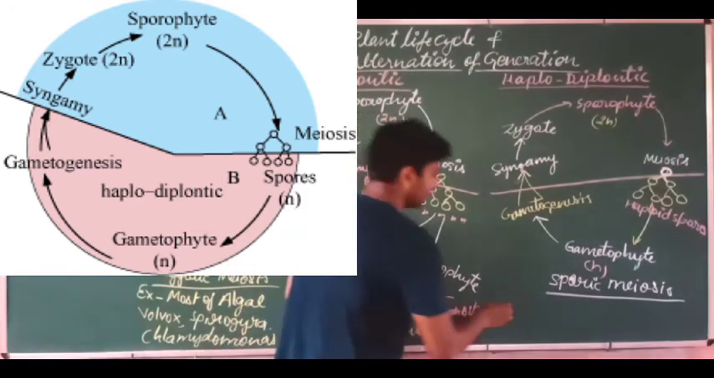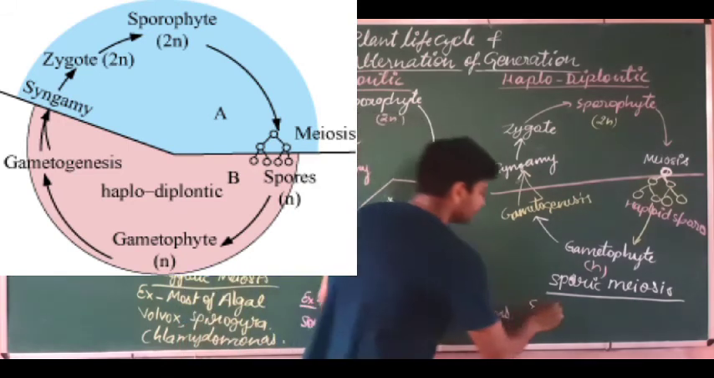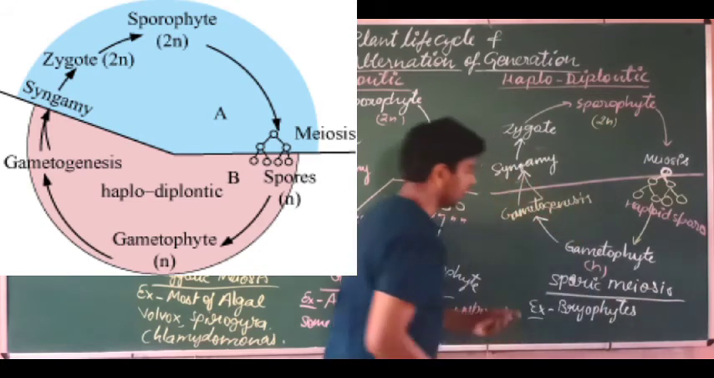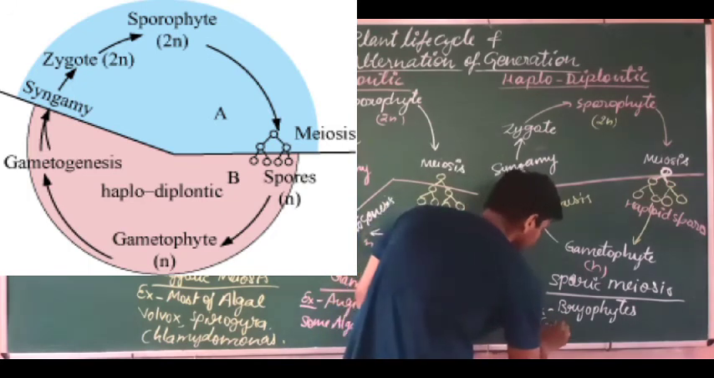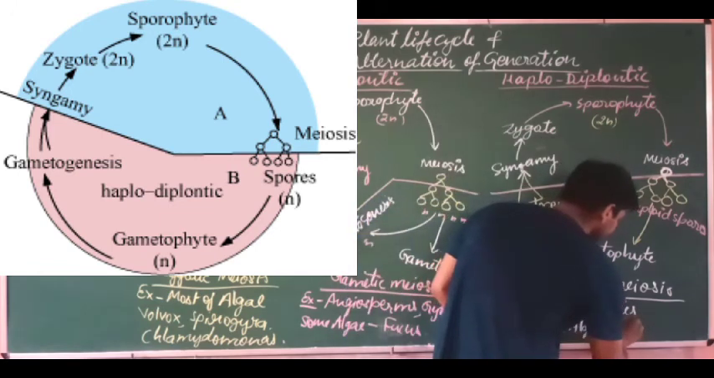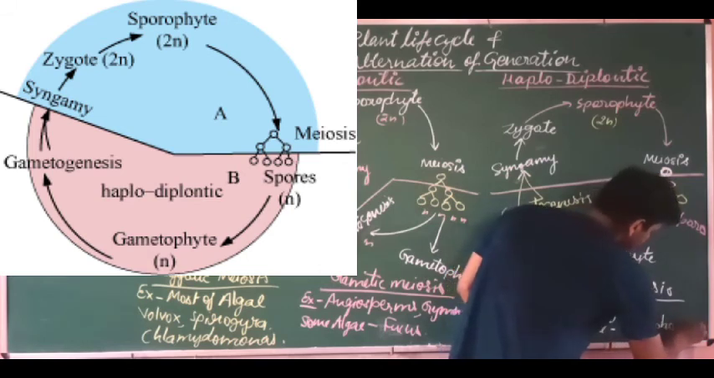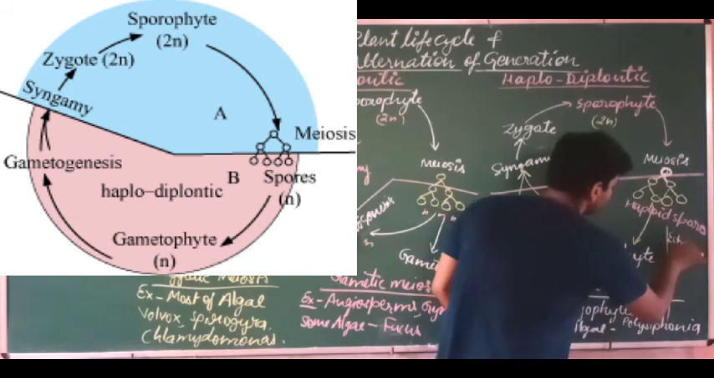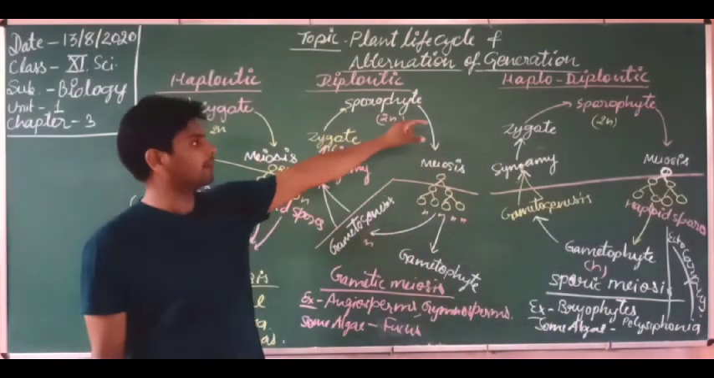What are examples of the haplodiplontic life cycle? As I told you, mainly bryophytes, because both stages come together, and some algae also. What are some algae? This is Polysiphonia and Ectocarpus. So I am writing here Ectocarpus. These are examples of the haplodiplontic life cycle.